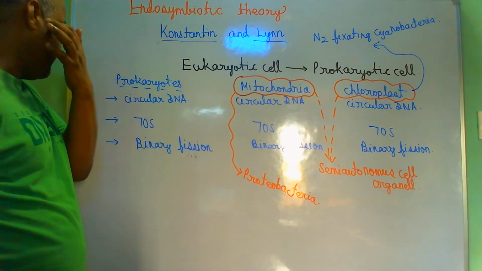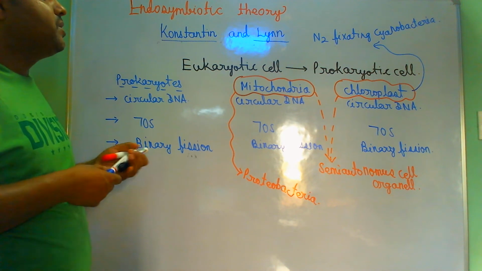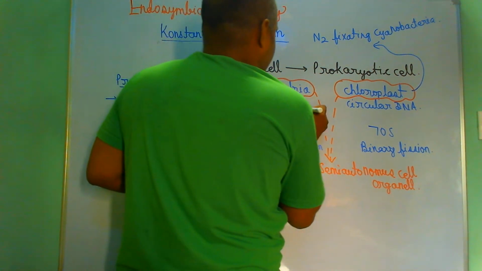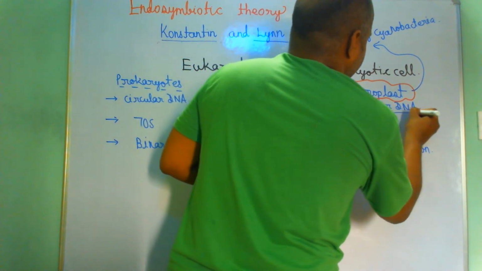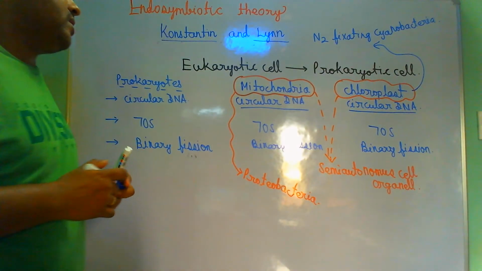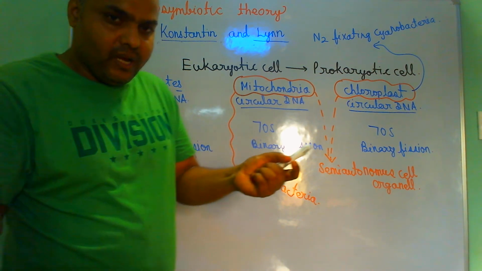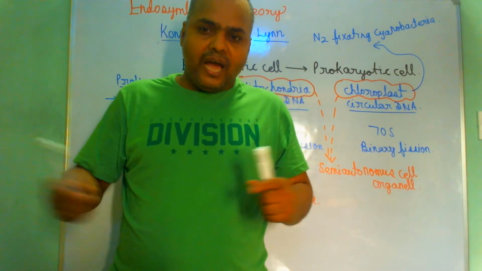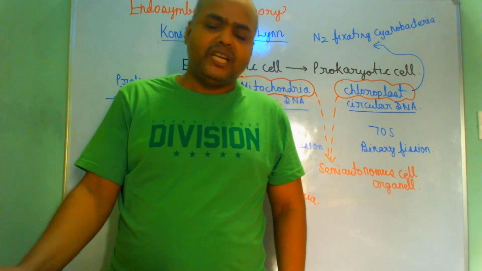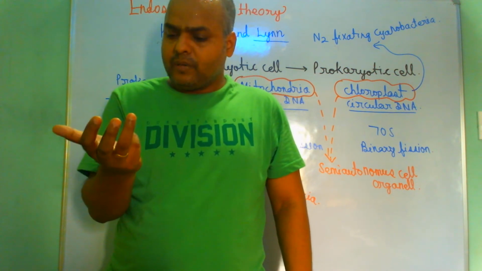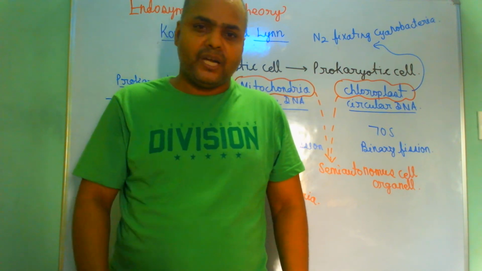Now what is important to note here: which kind of DNA is present in the mitochondria? Students, mitochondria have circular DNA. Which kind of DNA is present in our chloroplast? That is also circular DNA. If we have a cell, you know the major part of the DNA is present in the cell nucleus, so what percentage of DNA is present in the mitochondria?